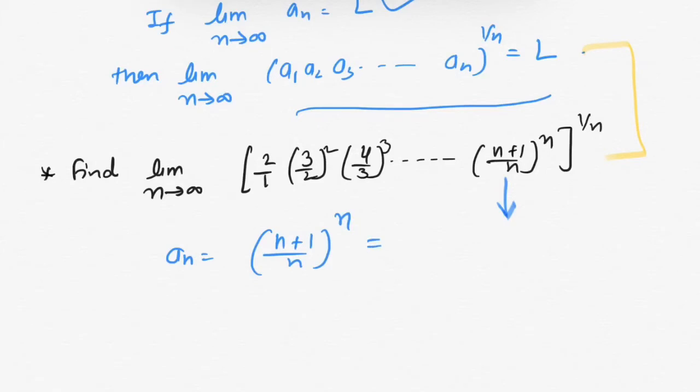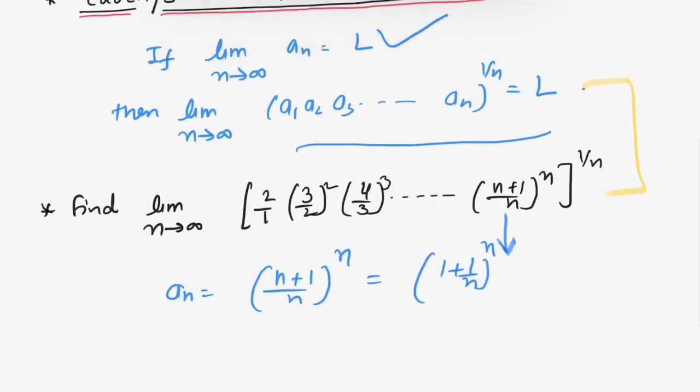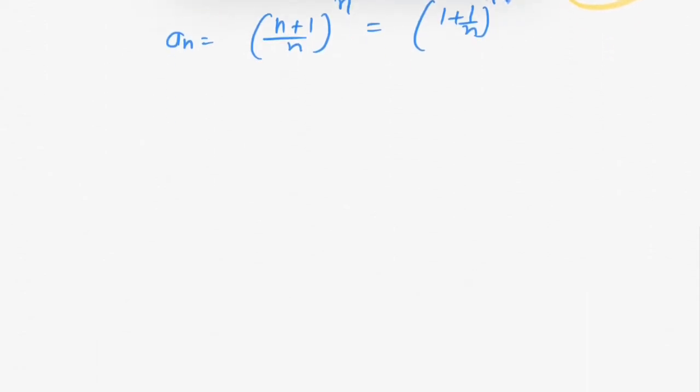And this equals (1 plus 1 over n) raised to power n. Now using Cauchy's second theorem, we can say this limit equals limit n tends towards infinity a_n. That means we have to find the limit of this term. So we have to find limit n tends towards infinity a_n.